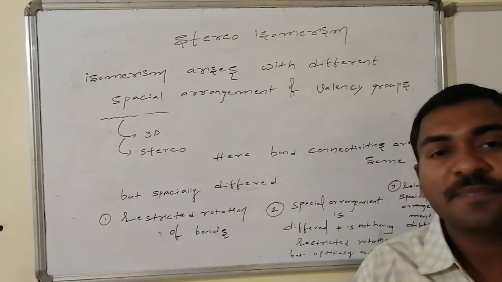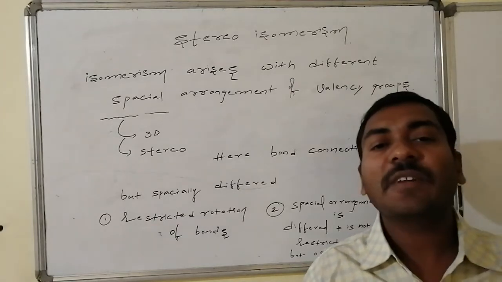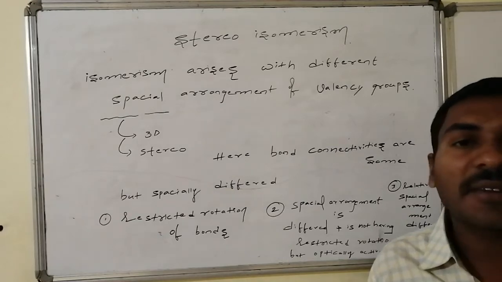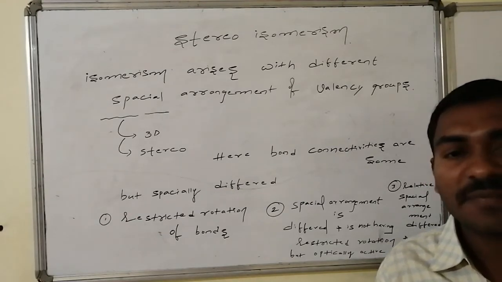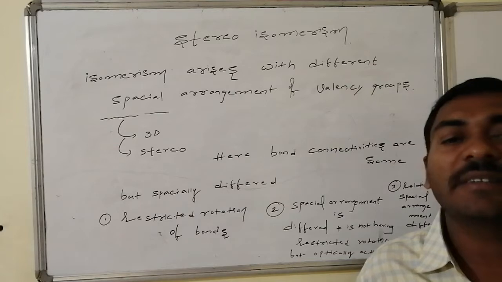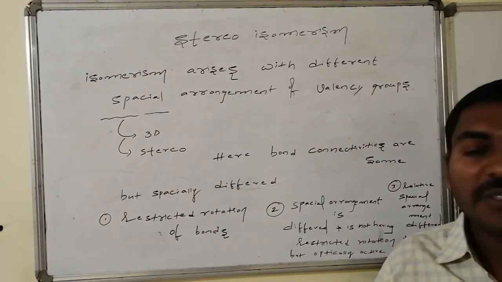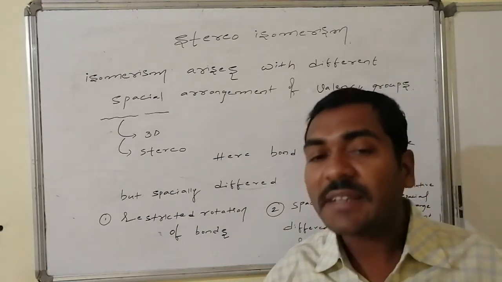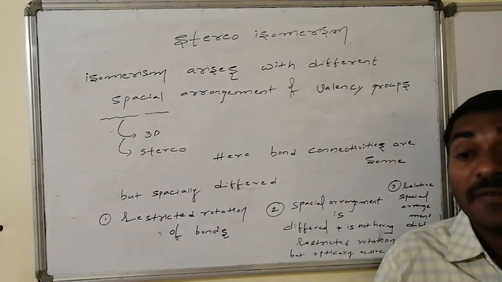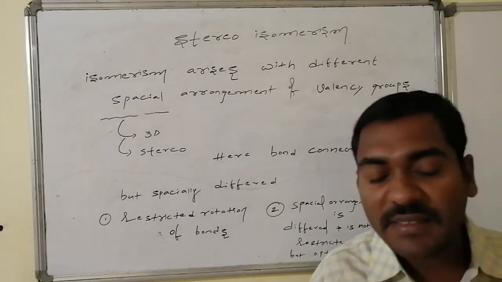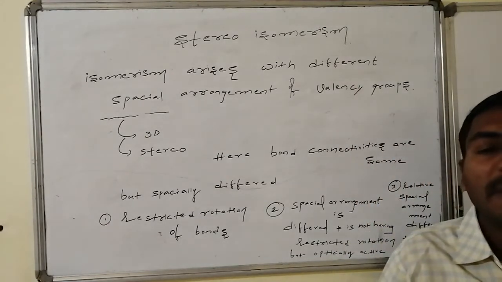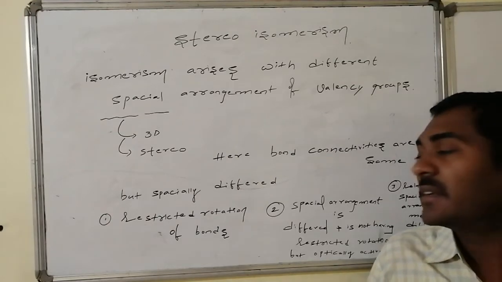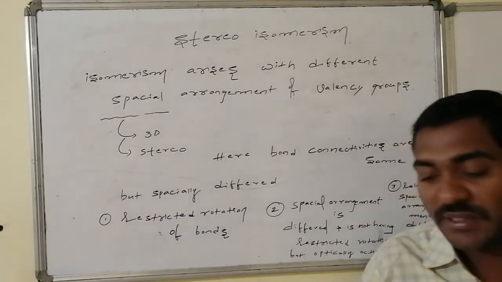In case number 1, yes, the spatial arrangement will be different, but that difference comes from the restricted rotation present between the atoms of the expected chain. So therefore, due to this restricted rotation present between the atoms, the valencies connected on the atoms are differed from one another. They can be adjusted in more than one way of arrangement with the same connectivities. Such kind of isomerism is said to be the geometrical isomerism. This is the first one.